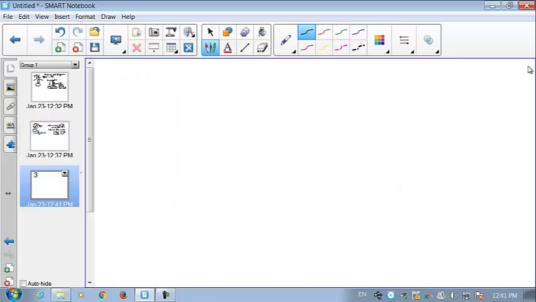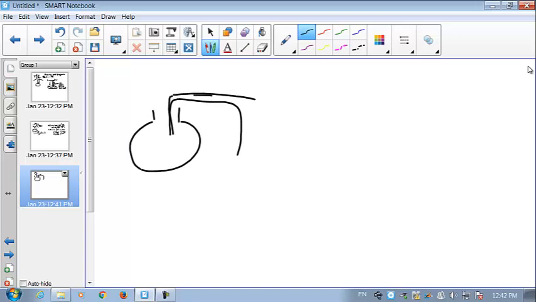Some gases can be collected above water. For example, this is a conical flask in which a chemical reaction happens and the gas evolves. I want to collect the gas alone, so I can take this gas and collect it, like hydrogen, for example. Hydrogen does not dissolve in water, so I can collect it above the water.